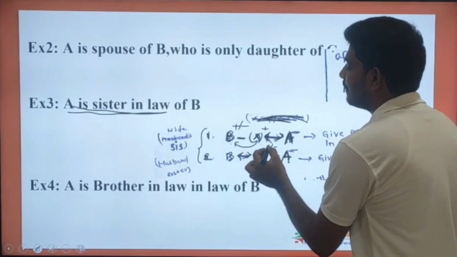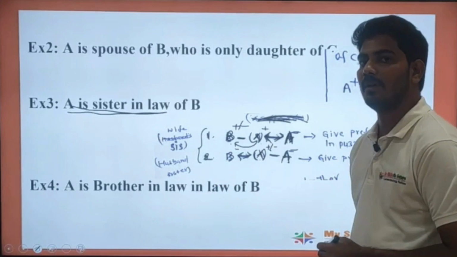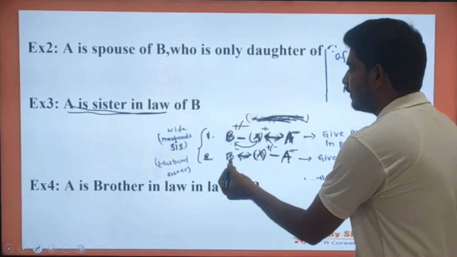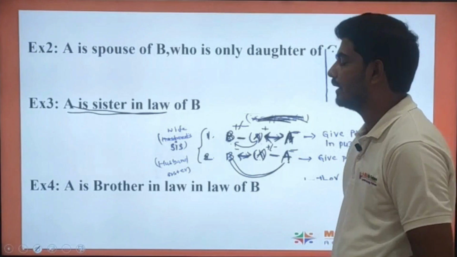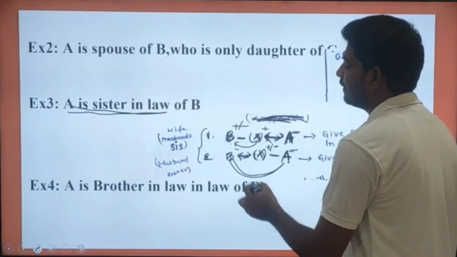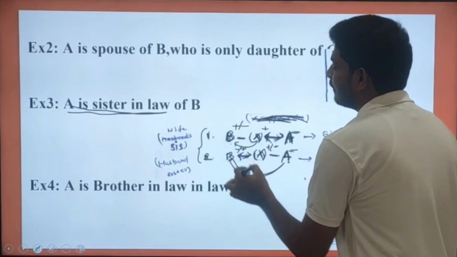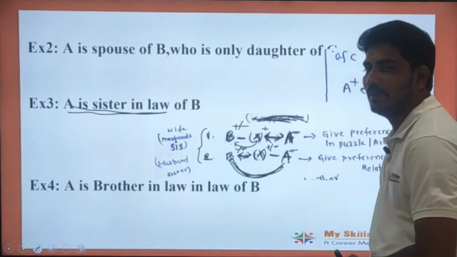Suppose X was a male person, then B will definitely be a female person. In that case also, the sister-in-law relation will be established between A and B. Suppose X was a female person, then B is definitely a male person. In that case also, the sister-in-law relation will be established.